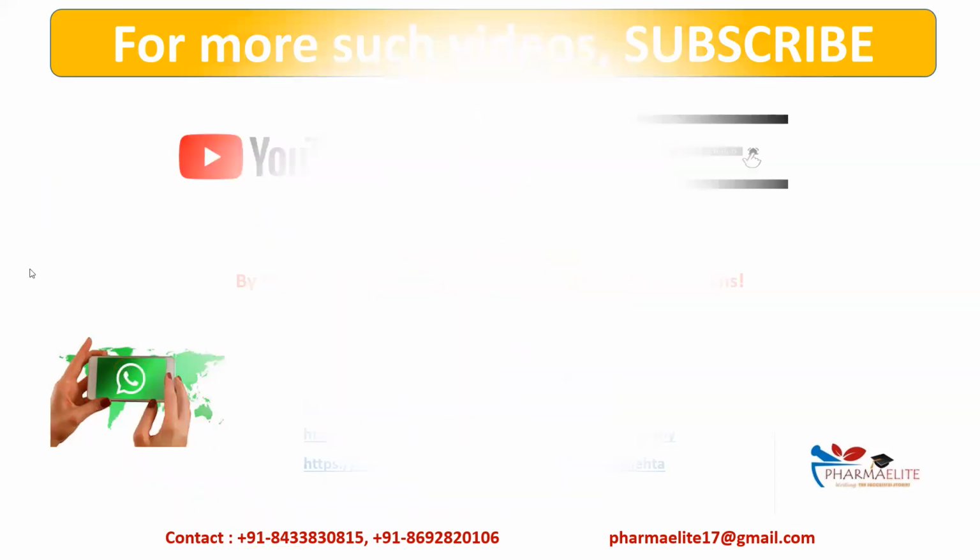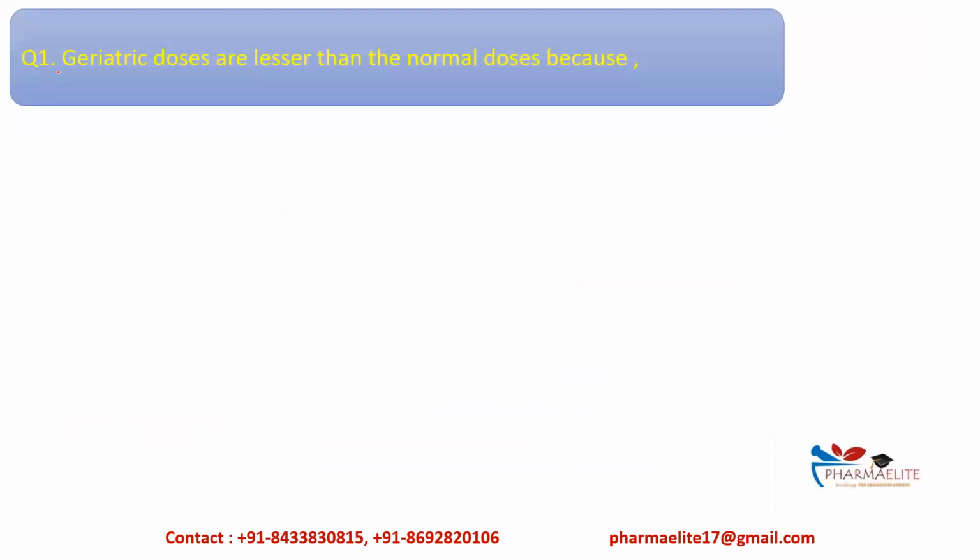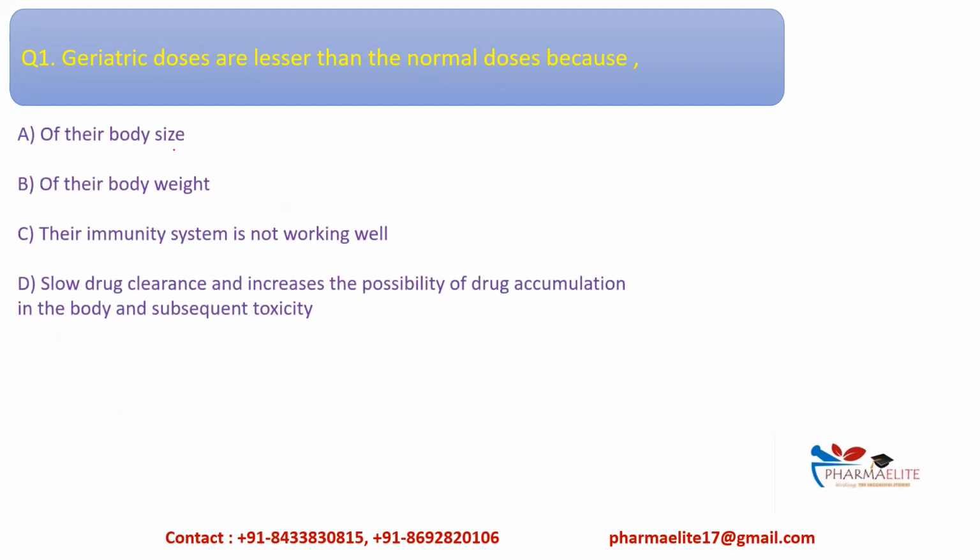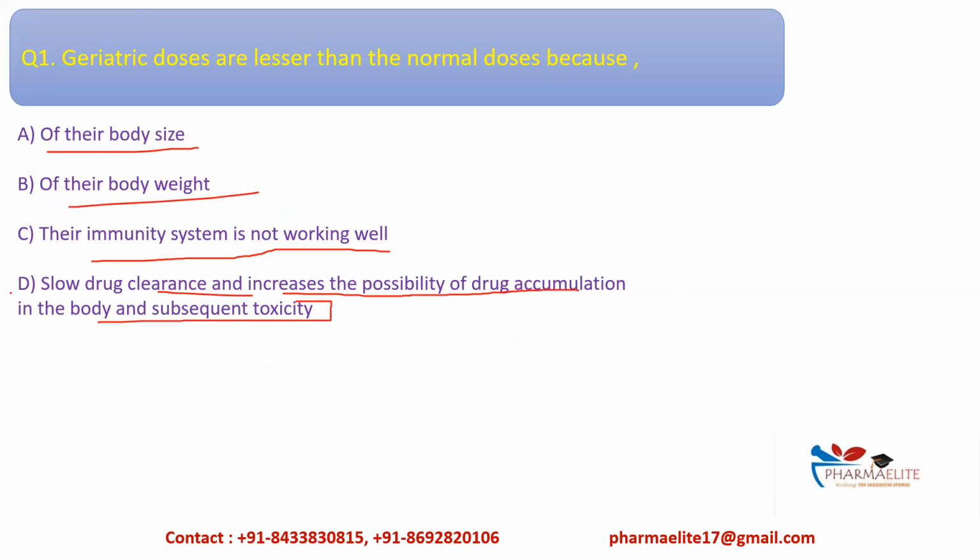Now we have few more questions to solve. So let's start with the MCQ part. Geriatric doses are lesser than the normal doses because of: their body size, their body weight, the immunity system not working well, or slow drug clearance and increased possibility of drug accumulation in the body and subsequent toxicity. So the most appropriate answer is what we have to tick or mark.